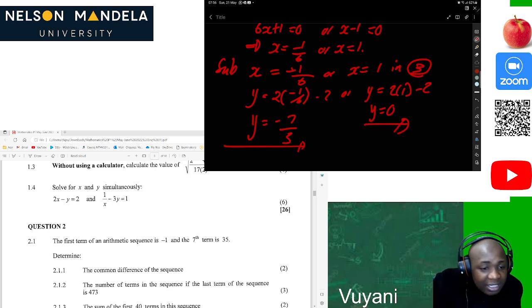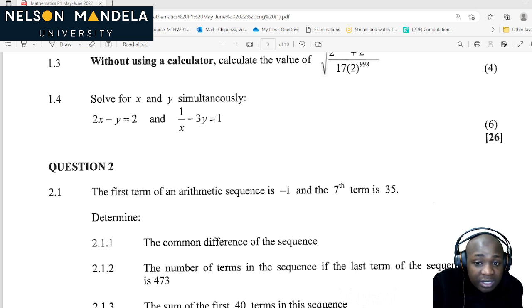Then we are done. 25 marks, 20 minutes. It's quite good. We still have more time. As you can see, we were able to conserve time from this. It's actually 26 marks and we solved it in less than 20 minutes.